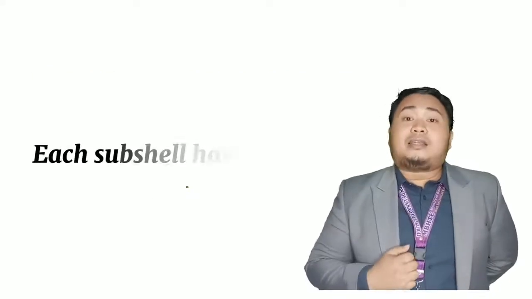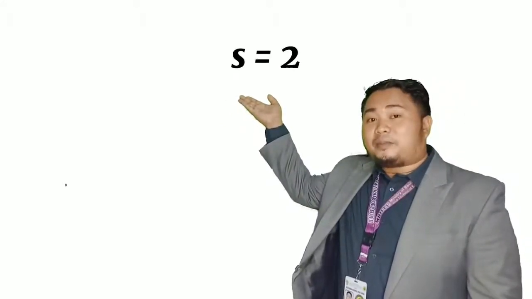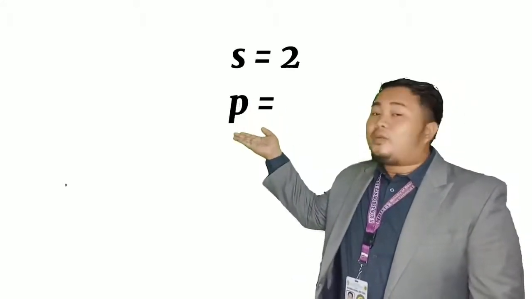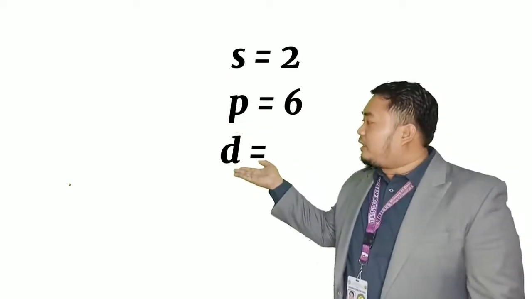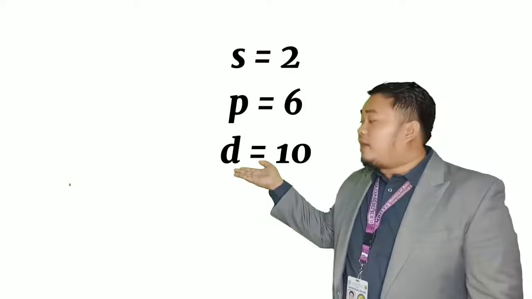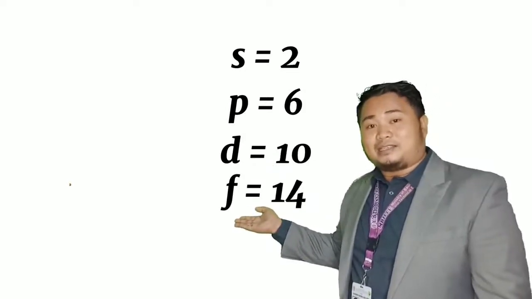But take note that each subshell has a different maximum capacity. So for each subshell, we have the s, which has a maximum of 2 electrons. For the p, we have a maximum of 6 electrons. For the d, it has only 10. And for the f, it has a maximum electron capacity of 14.